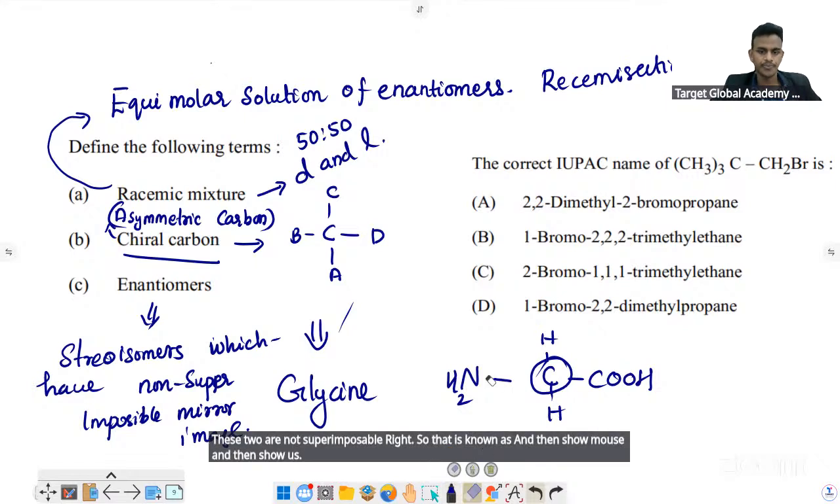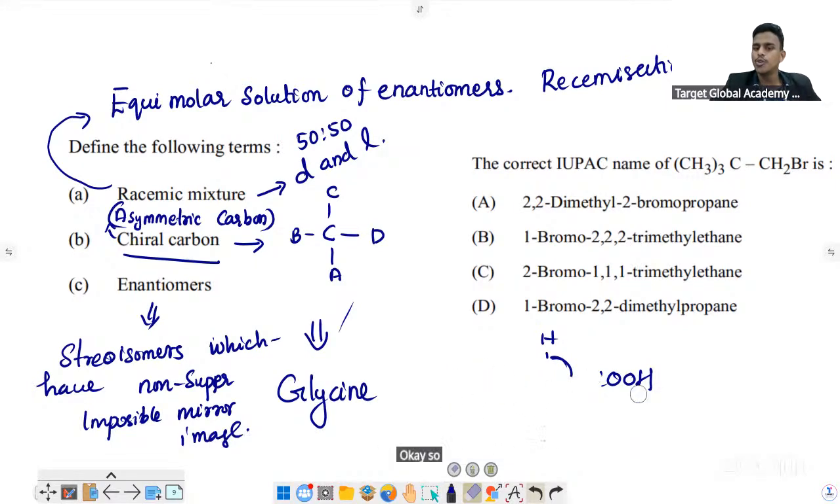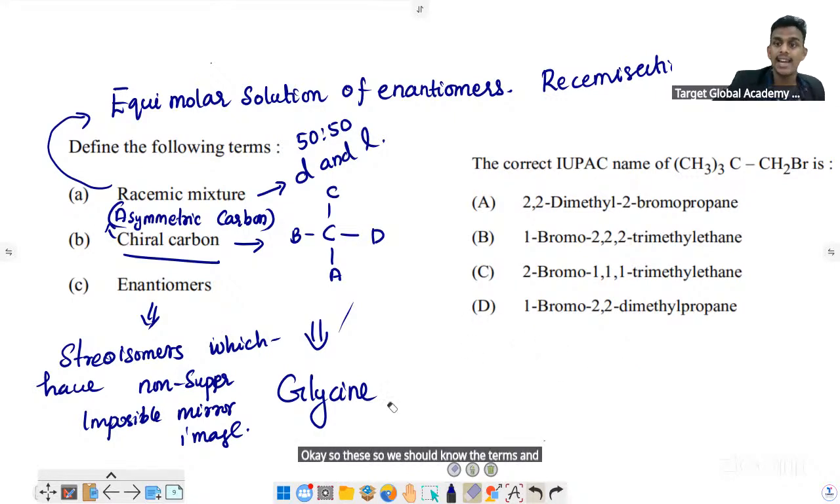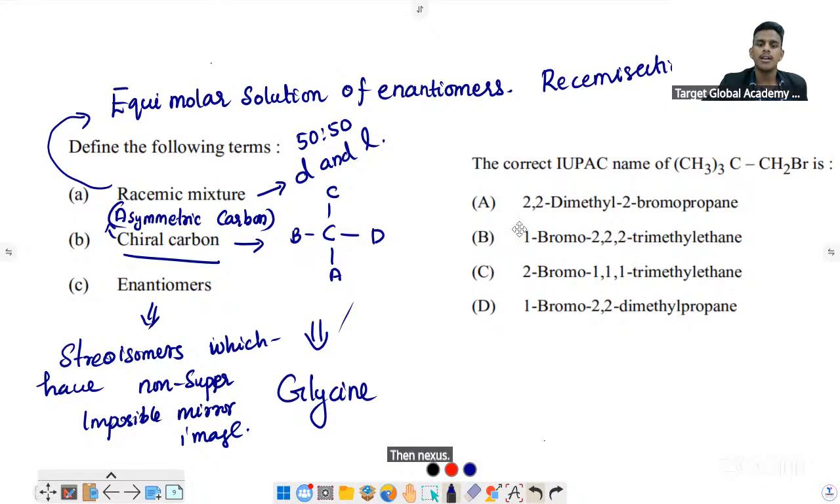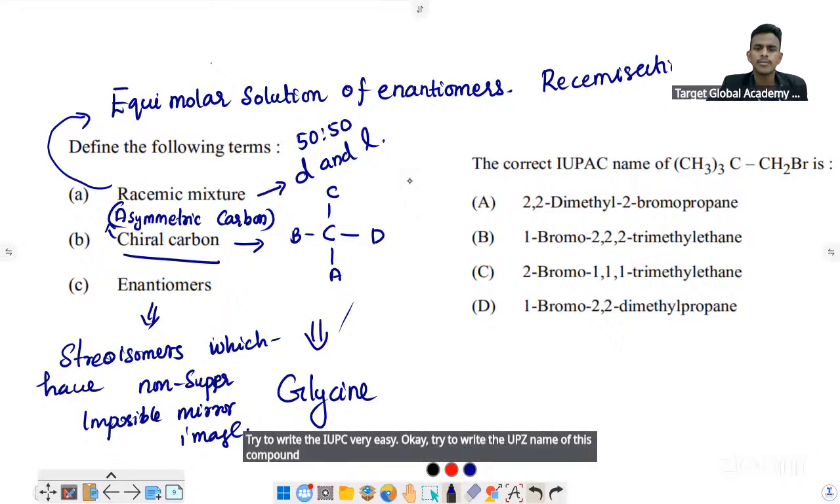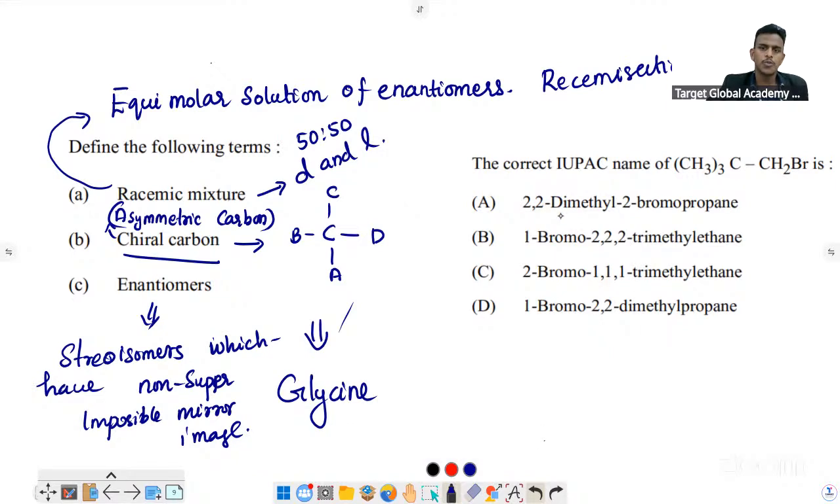Enantiomers. Okay, so we should know the terms and things in the NCERT textbook. They will ask the exact terms. For example, what is racemic mixture? What is this one? What is that one? That kind of exact terms they will ask. Then next, the correct IUPAC name of the compound. Okay, try to write the IUPAC name. It is very easy. Try to write the IUPAC name of this compound. Anyone? Which one will be correct?